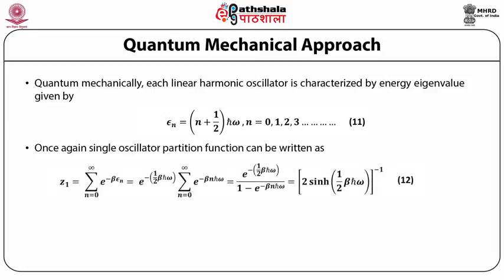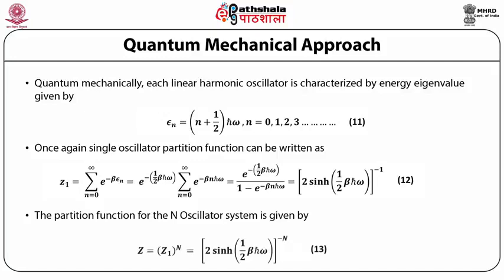Once again, the single oscillator partition function can be written as Z1 equal to the sum over n from 0 to infinity of e raised to power minus beta epsilon n, which is equal to e raised to power minus half beta h bar omega times the summation over n from 0 to infinity of e raised to power minus beta n h bar omega, which is equal to e raised to power minus half beta h bar omega divided by 1 minus e raised to power minus beta h bar omega, which is equal to 2 sinh of half beta h bar omega raised to power minus 1.